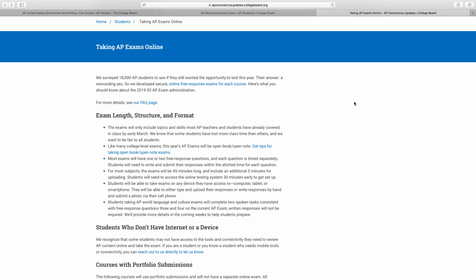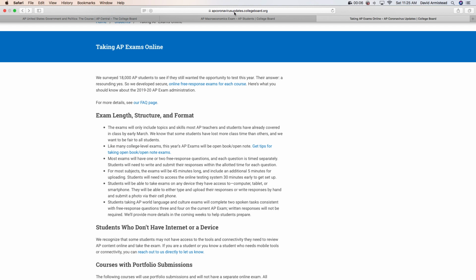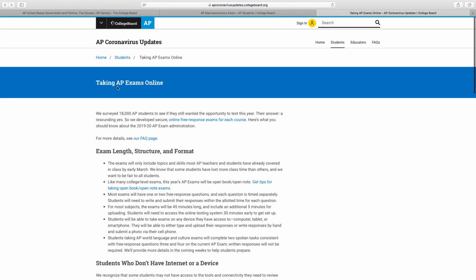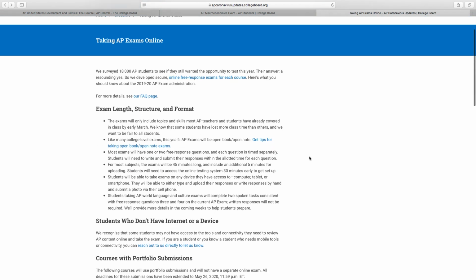The changes to the AP exams. All of this is online. If you go to apcoronavirusupdates.collegeboard.org, you're going to see a link that says Taking AP Exams Online. And it's going to have everything you need in regards to AP Government and AP Macroeconomics. So this year's AP exams are going to be open book and open note.